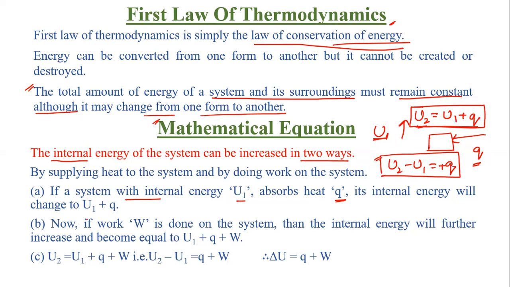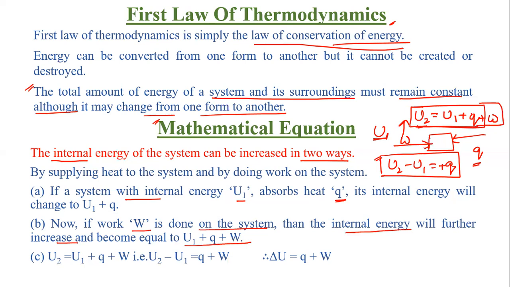Okay. Now, if W is the work done on the system, then the internal energy will be further increased and become equal to this: U2 equals U1 plus Q plus W. So we are having W also now.